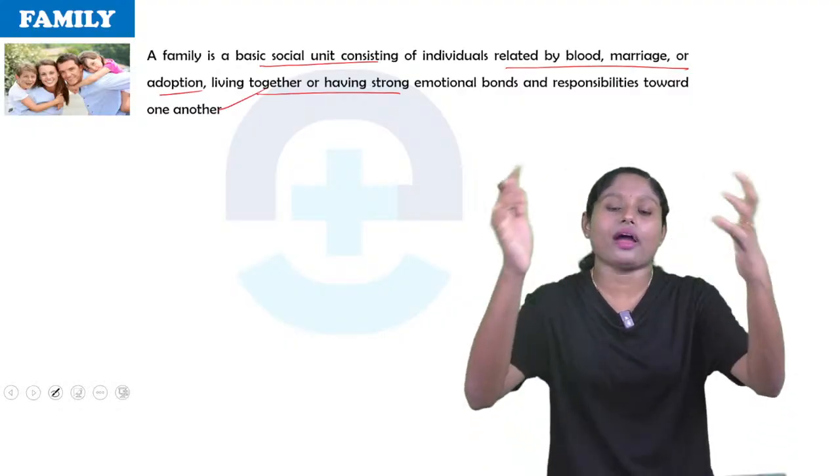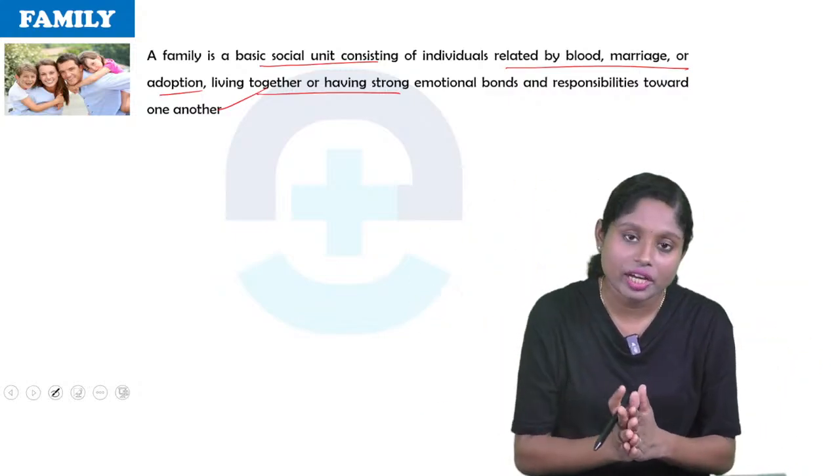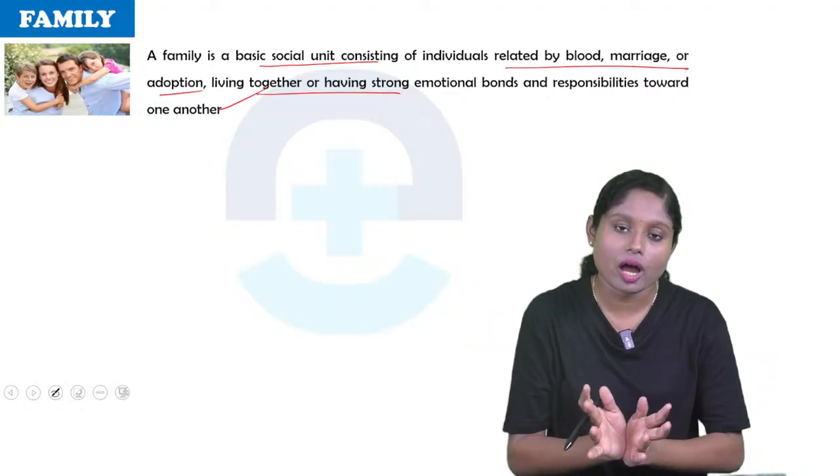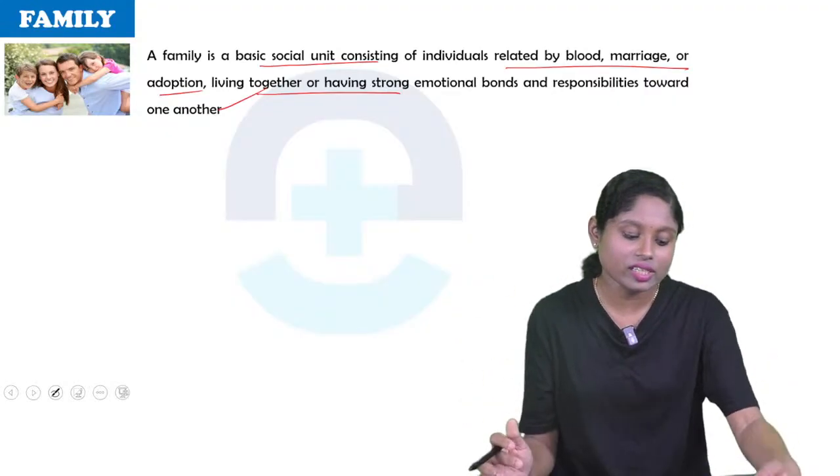So that is a family. It's connected by bloodline or marriage or adoption. They live in a shared building, so they live in a particular house. They will have responsibilities to each other. So that is family.